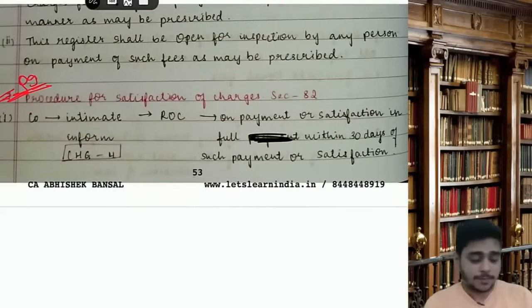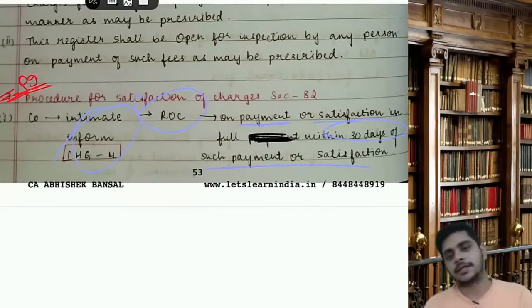Sir, 82. Procedure for satisfaction of charge. Satisfaction means when the payment is done. Okay. So the company has made the payment to the bank. So the company shall inform in form number CHG4 to the ROC on payment or satisfaction in full within 30 days of such payment or satisfaction. So the company will intimate ROC in form number CHG4 within 30 days of payment or satisfaction.